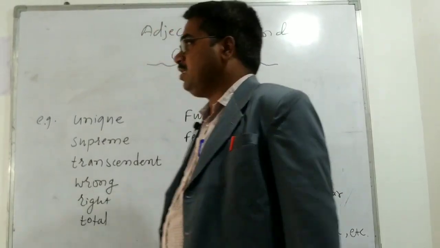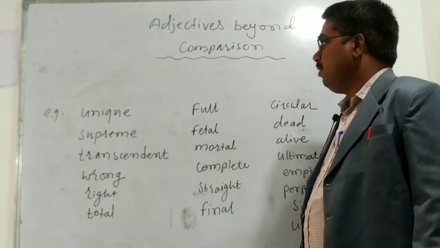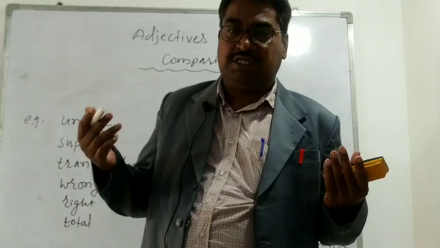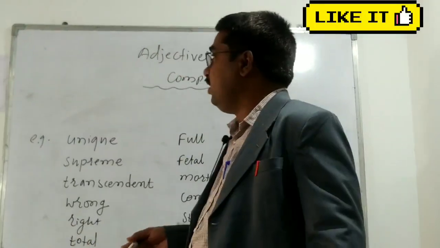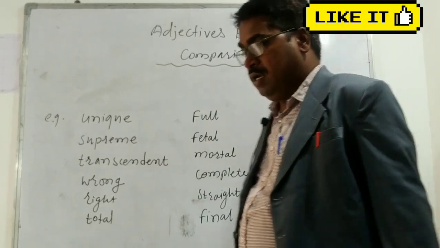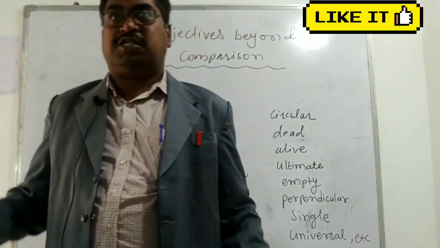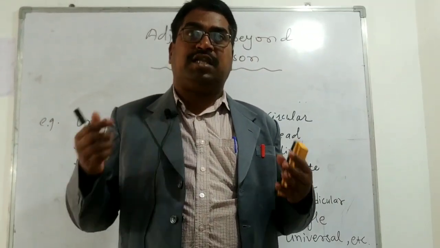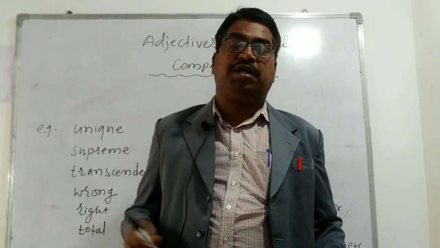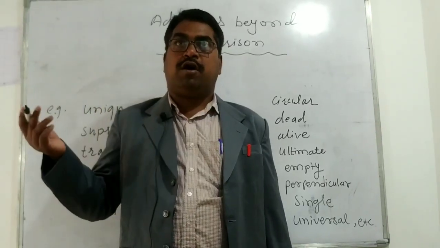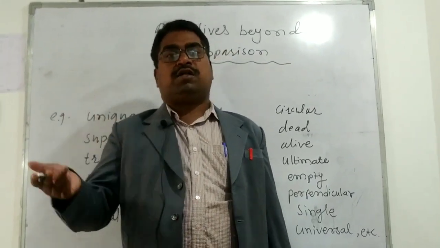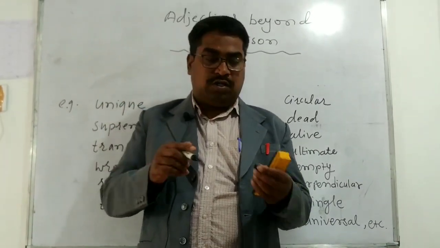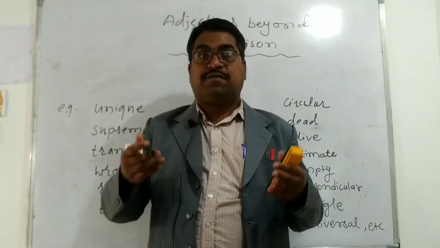But today's topic is something different, because in this topic I am going to give you something which is rarely discussed in school, right? That is adjectives beyond comparison. Actually, adjectives have 3 types of degrees. They are studied at 3 different levels: positive degree, comparative degree, and superlative degree. Tom is a tall boy, and again we can say John is taller than Tom, and again we can say Harry is the tallest boy in the class, right? So the adjective tall has different degrees.